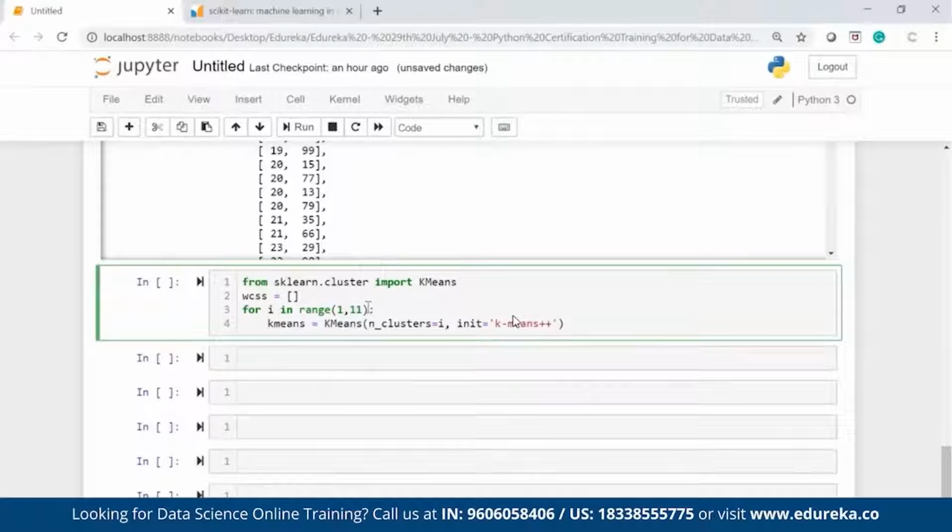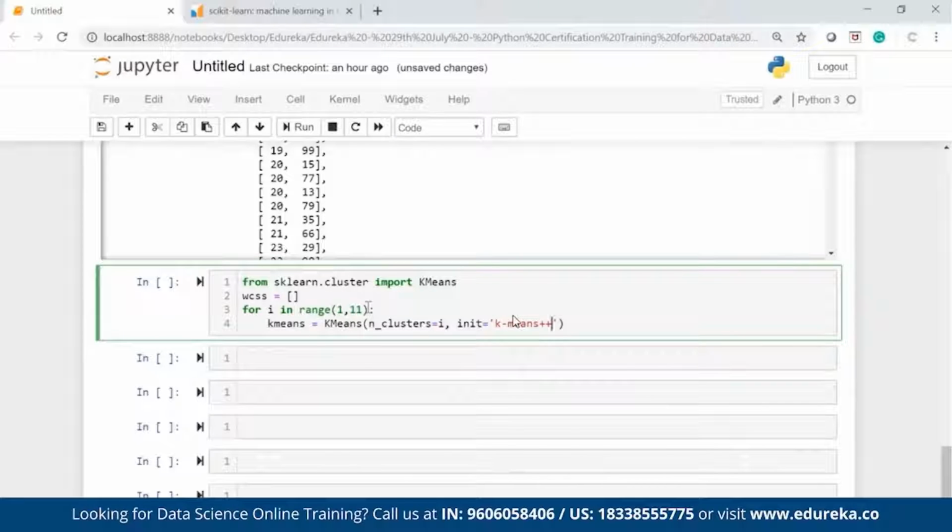Now what is this init equal to k-means++? It will initialize the centroids. So basically this init equal to k-means++ will generate a centroid which is random, and this will be generated at the point where the point densities are more. It's not like randomly it will just generate anywhere.